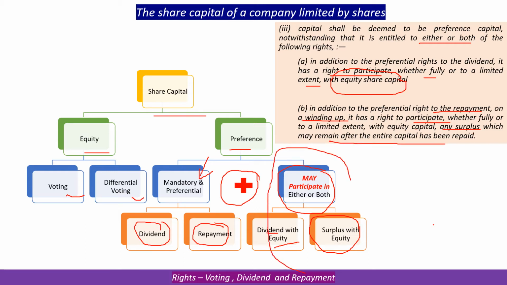Now, this is the overall scheme of equity capital, preference capital, mandatory preferential rights, and possibility of an additional right along with the equity holders to share in the dividend at the end and also to have a share in the surplus.